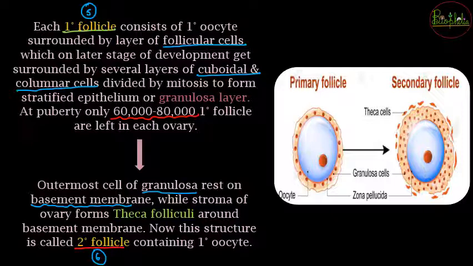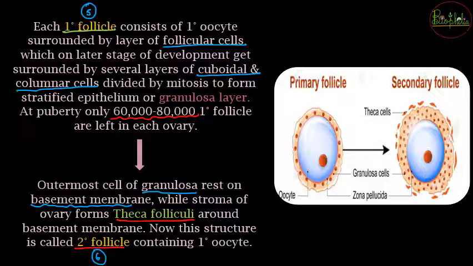So you can see the difference, the layers of granulosa cells are going to increase and now there is going to be formation of theca folliculi. Theca folliculi is going to get formed around the basement membrane, and as soon as theca folliculi is visible, you are going to call it a secondary follicle. So theca folliculi is significant for the formation of secondary follicle. If theca folliculi is not there, then you will call that stage a primary follicle.